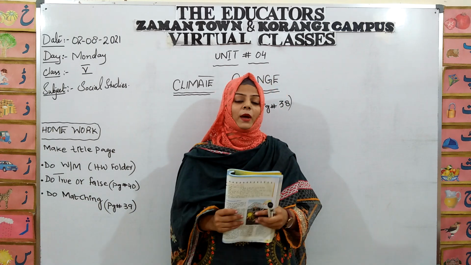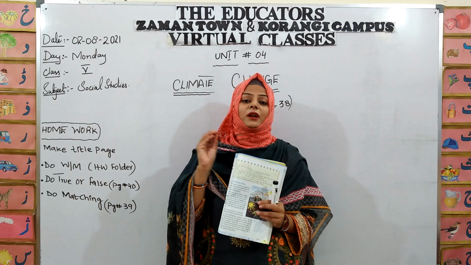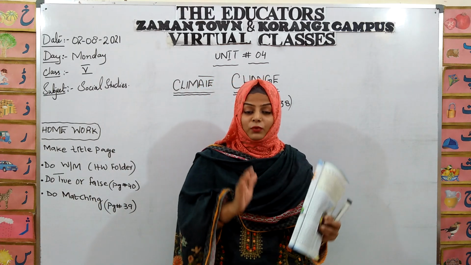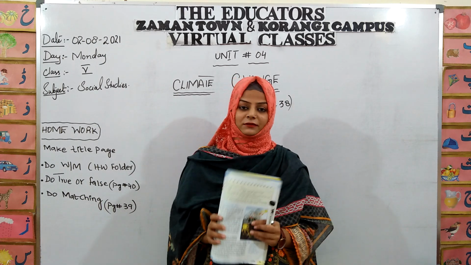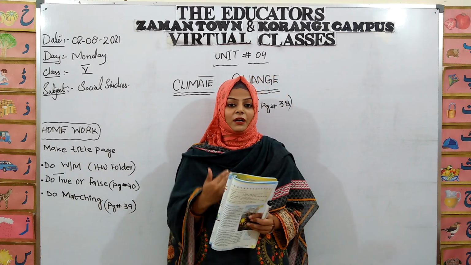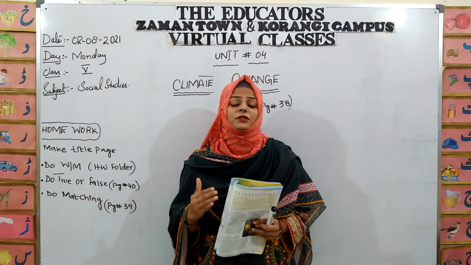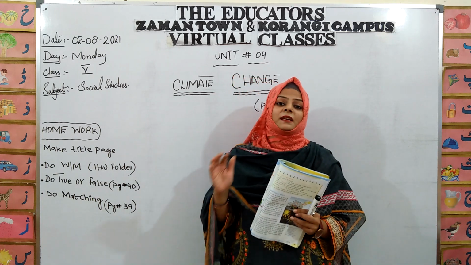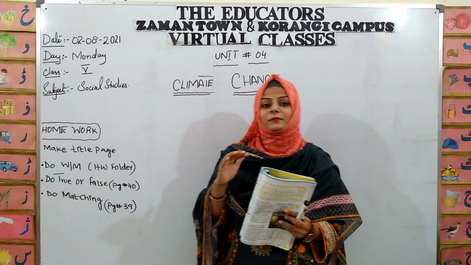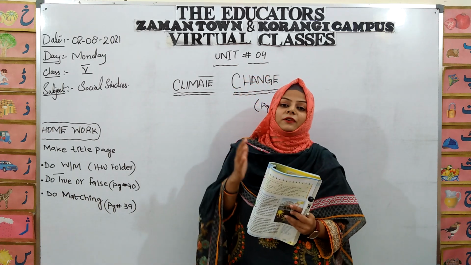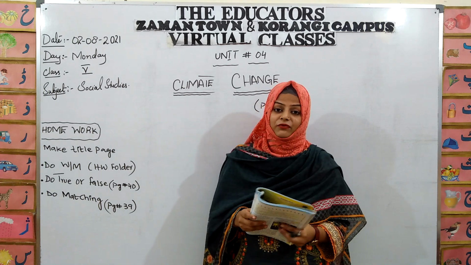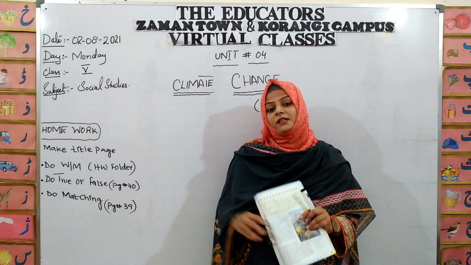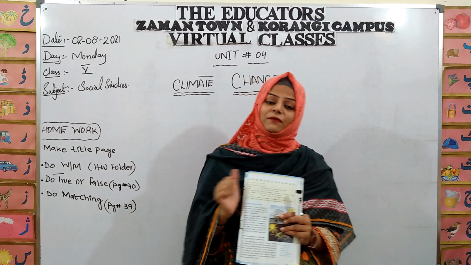And what is climate? When the same weather persists for a longer time period in a specific region, it is called its climate. For example, when we talk about our own region, Sindh, the summer stays for a longer time period and the weather throughout those days remains the same. Sometimes it is 46 or sometimes above 46. The winters are cooler, and when there is rainfall, about 15 to 18 centimeters of rainfall is recorded in our region. So that is what climate and weather are.